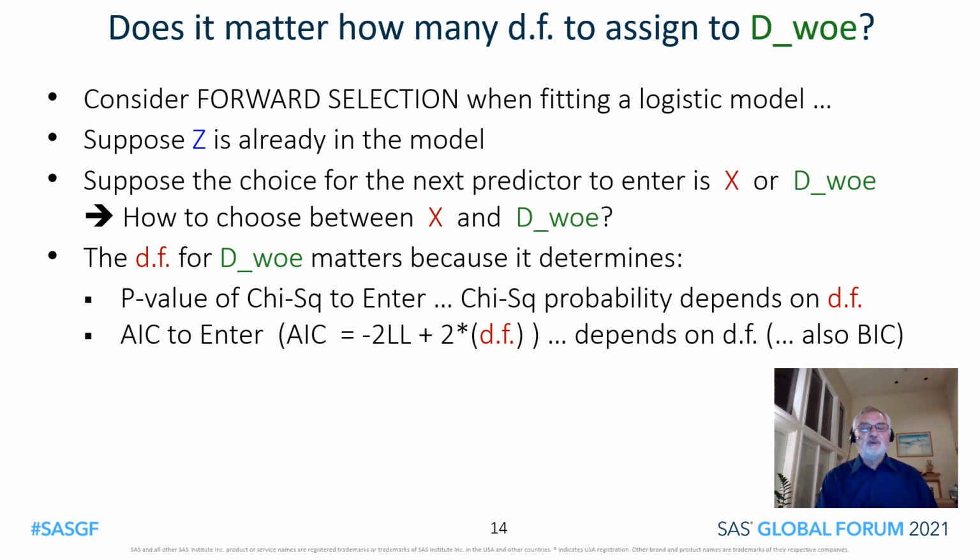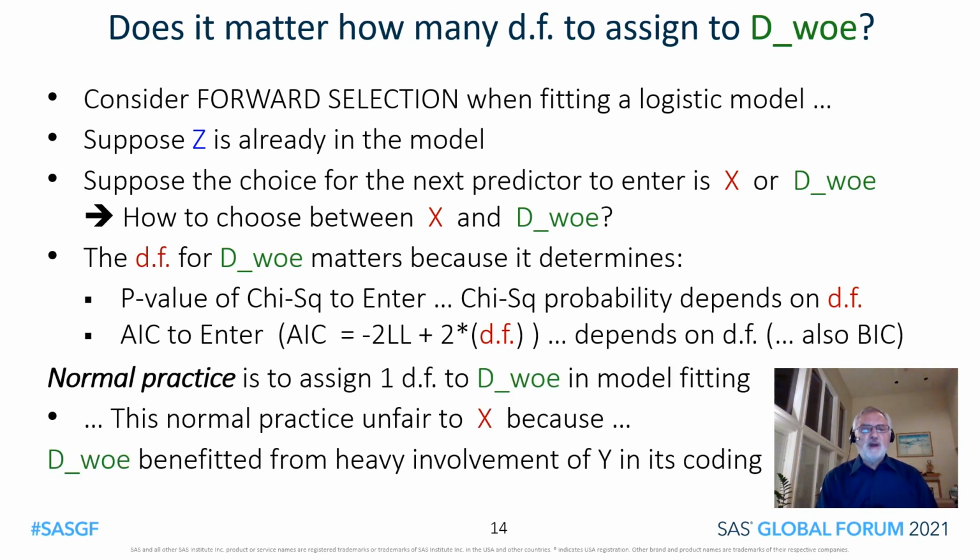The degrees of freedom that we assign to the weight of evidence coding of D definitely matters, because it determines the p-value of the chi-square to enter. The chi-square probability depends on degrees of freedom. Or if we're using minimum AIC to pick the variable to enter, well, AIC depends on degrees of freedom.